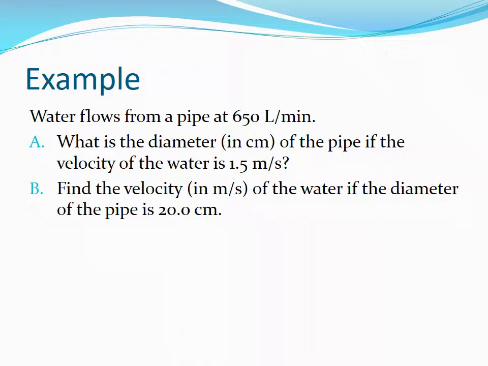Water flows from a pipe at 650 liters per minute. What is the diameter in centimeters of the pipe if the velocity of the water is 1.5 meters per second? Find the velocity in meters per second of water if the diameter of the pipe is 20 centimeters.